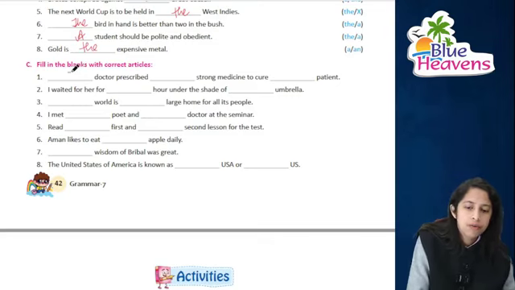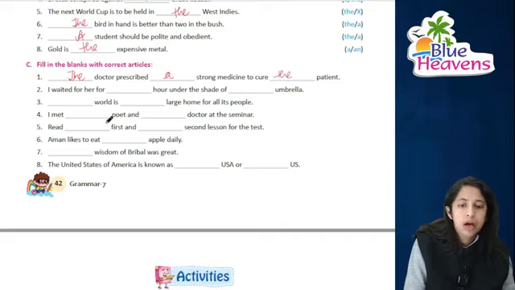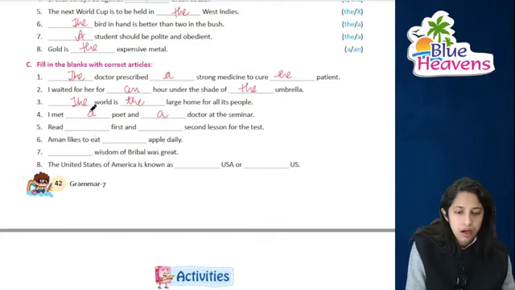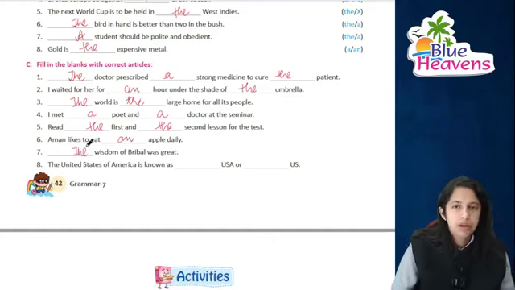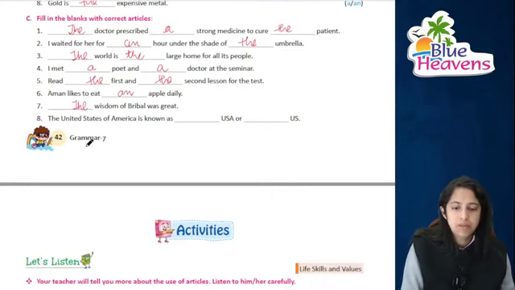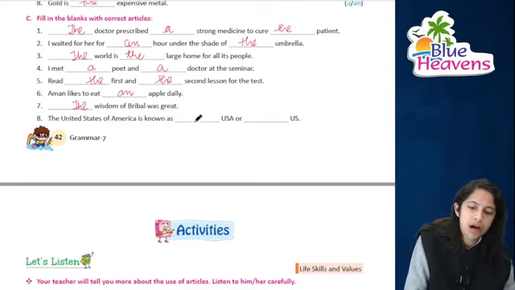The doctor prescribed a strong medicine to cure the patient, right. I waited for her an hour under the shade of the umbrella, right. The world is the largest home for all the animals. I met a poet, मैं एक poet से मिला, and a doctor at the seminar. Read the first and the second lesson. These are the ordinals. Aman likes to eat an apple daily. The wisdom of Birbal. It was great. The United States of America is known as the US or USA, right?